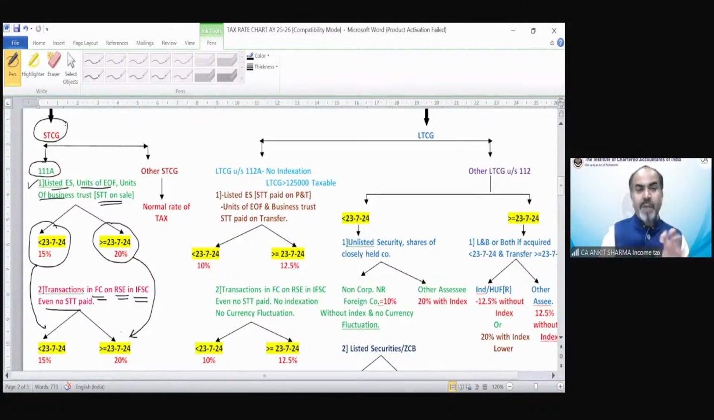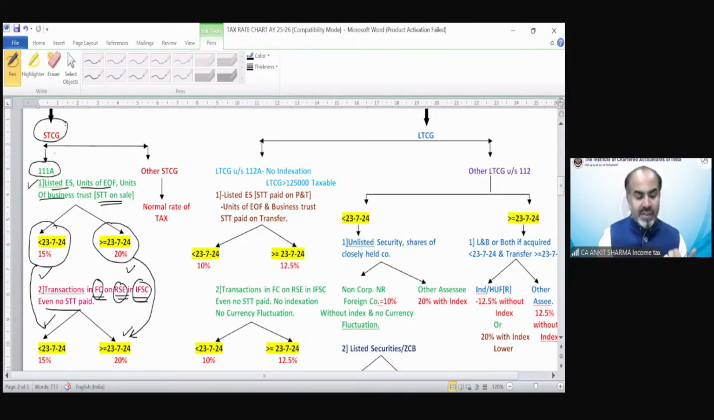So for consolidation purposes, you can learn like this. If there is STCG under section 111A on listed securities, EOF or units of business trust, and in foreign currency on a recognized stock exchange in IFSC, then the gain would be taxable at 15% if it is before, and it would be 20% if it is after. So you need not separately learn 111A. You can read together also. In the notes, it has been separately shown, but you can now see the rate of taxability is the same. So why do I need to learn them separately?